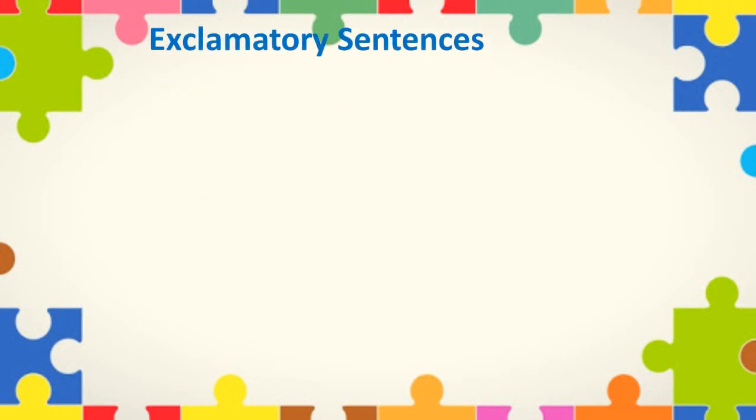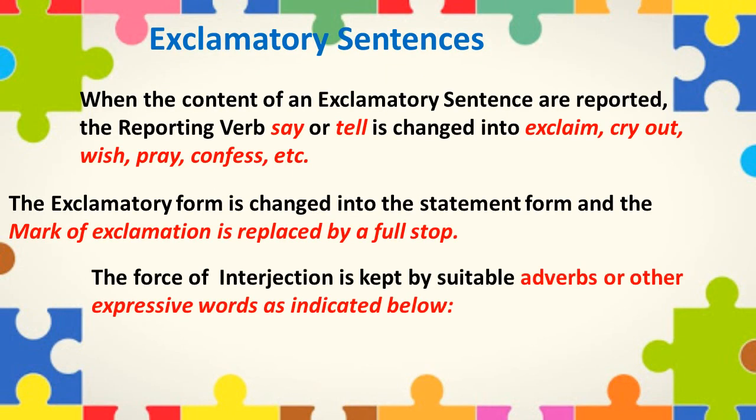Next, we have exclamatory sentences. When the contents of an exclamatory sentence are reported, the reporting verb say or tell is changed into exclaim, cry out, wish, pray, confess, etc. The exclamatory form is changed into statement form and the mark of exclamation is replaced by a full stop.